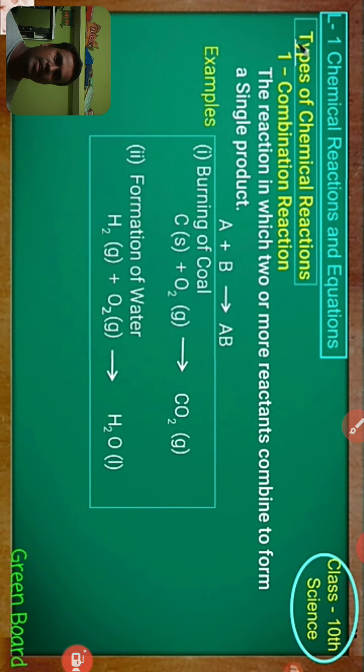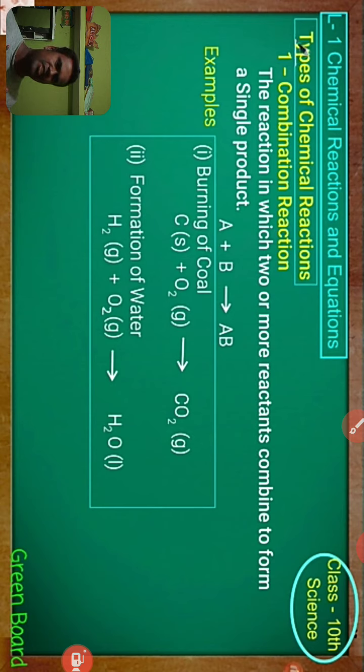Next, very important things, the types of chemical reactions. The first type of chemical reaction is the combination reaction. The word combination itself indicates the meaning, combine.